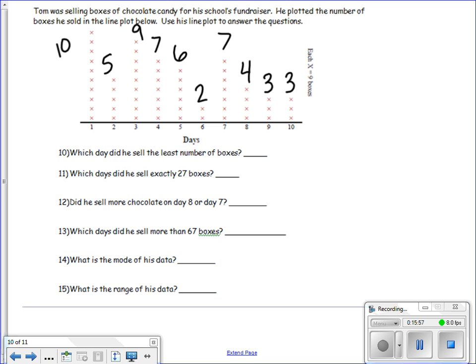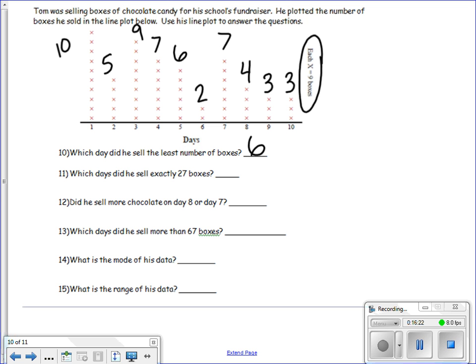Number 10 says, which day did he sell the least number of boxes? So we can see that on day 6, he only sold 2. He has 2 X's. By looking at our key here to the side, we see that each X represents 9 boxes. So that means that on day 6, he only sold 18 boxes, and that's going to be the least amount of boxes that he sold. So day 6 is the answer.